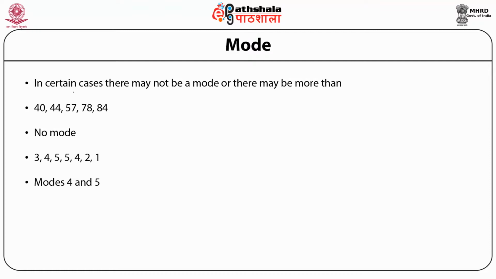Third example. As we have discussed in the first example, there was no mode since no value was having any frequency more than 1. But there could be a situation when a value is having a frequency more than 1, but again no mode exists. Let's look at this one. We have 8, 8, 8, 8. All values are 8. That is, there is no other value. 8 is occurring 5 times, but there is no other value. So we say in this case also there is no mode.